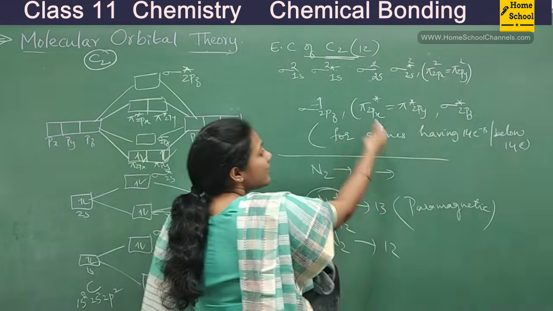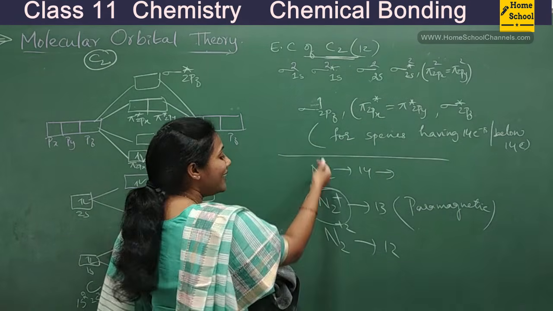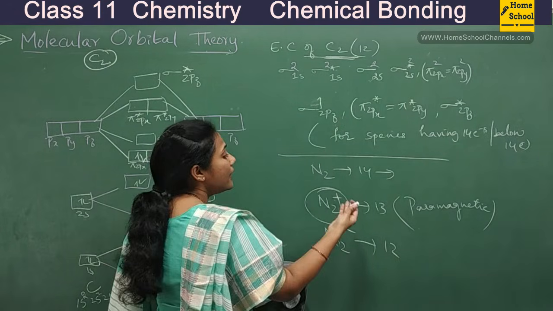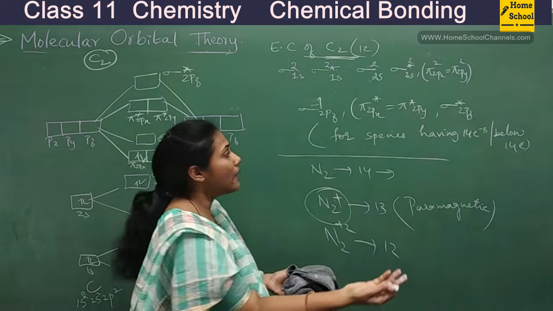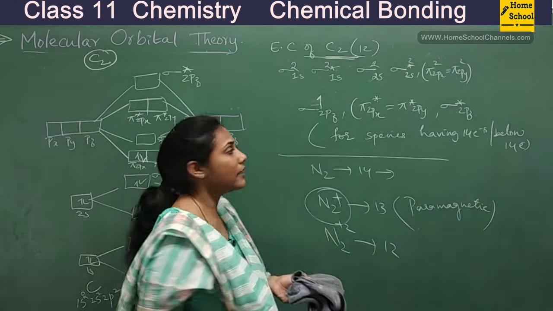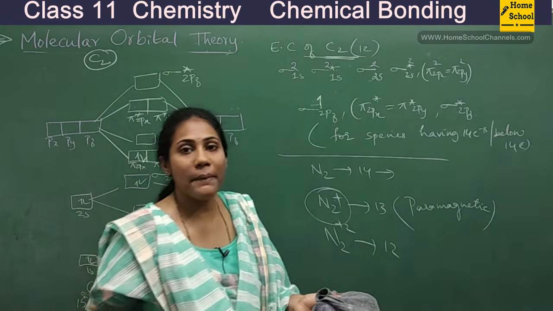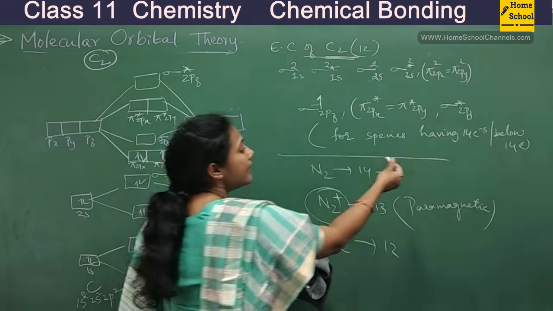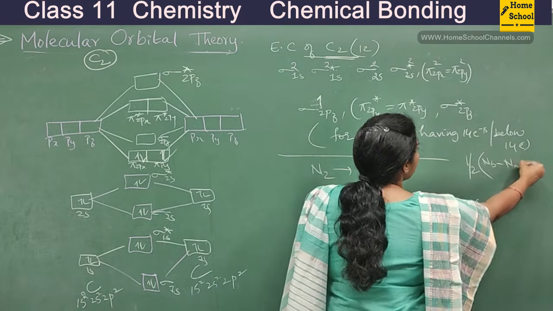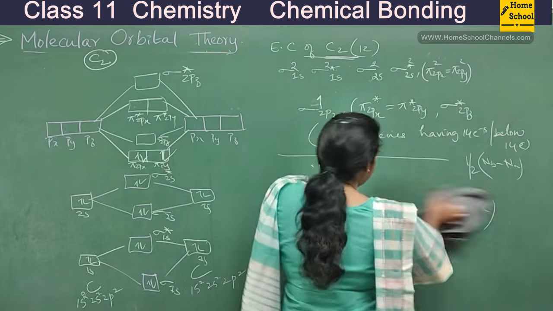So you need to remember the sequence, guys. For 14 electron or below 14 electron species, this is the sequence. So for any molecule, when they ask you to write electronic configuration, this is the way to write. And if they ask you whether it is paramagnetic or diamagnetic, check. If any orbital has a single electron, tell it as paramagnetic. If it doesn't have a single electron, if all orbitals have 2, 2, 2, 2, 2, then it is diamagnetic. Bond order: calculate half into number of electrons in bonding orbitals minus number of electrons in antibonding. Right? So very simple.